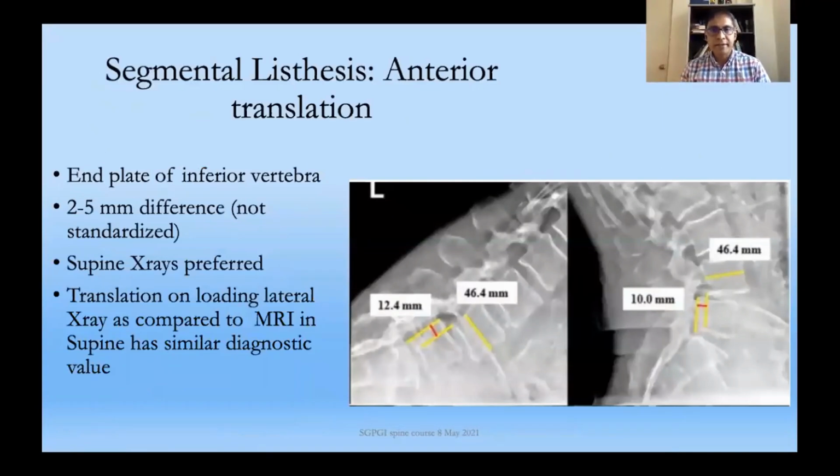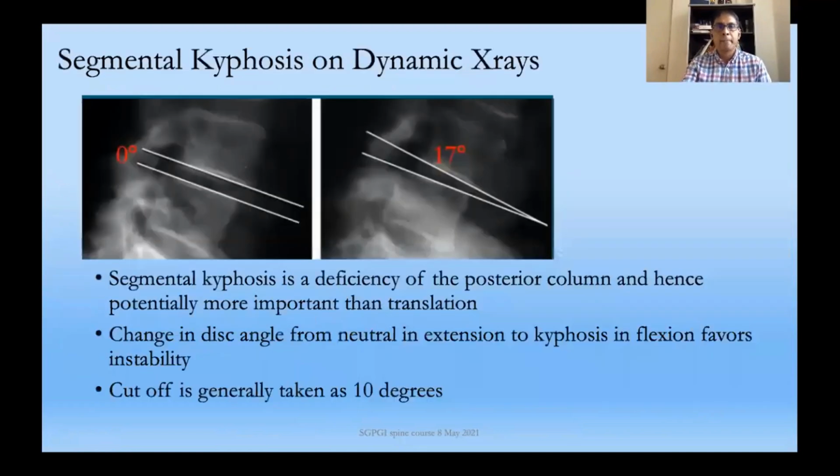This is what we generally look for. So you do a dynamic X-ray, and if there is a difference of 2 millimeters, like here, where you have a difference of 2.4 millimeters. Most surgeons take 2 millimeters, but in the literature, it is mentioned up to 5 millimeters. So this is not a very standardized calculation. Supine X-rays are definitely more clear.